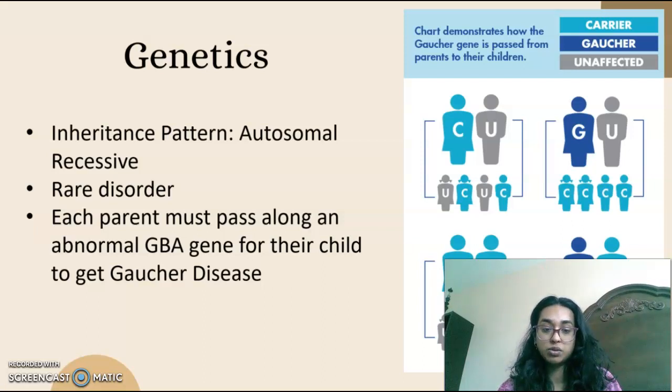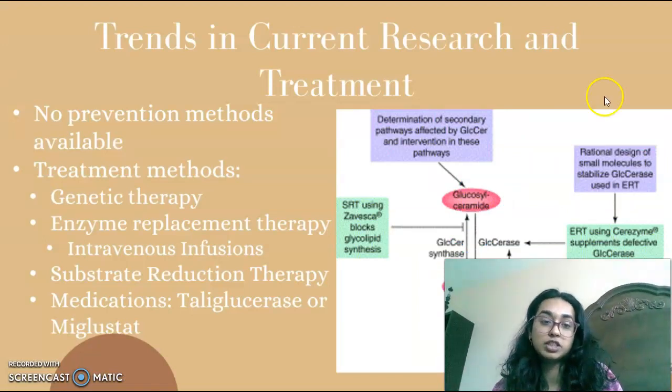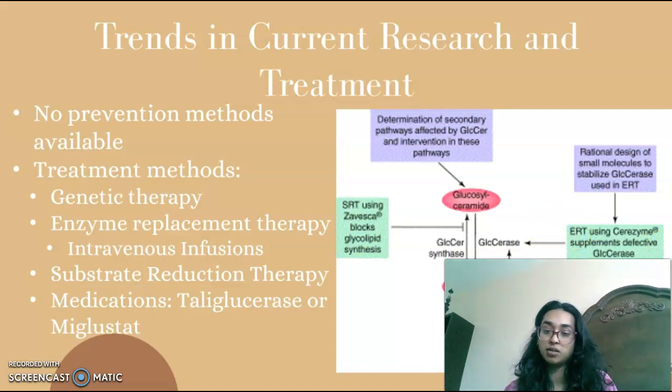And next we will go into the trends in current research and treatment. Unfortunately, there is no way to prevent Gaucher disease if you have the gene mutations. Also, there is no cure for this disease. However, there are some treatment options that are available, such as genetic therapy.